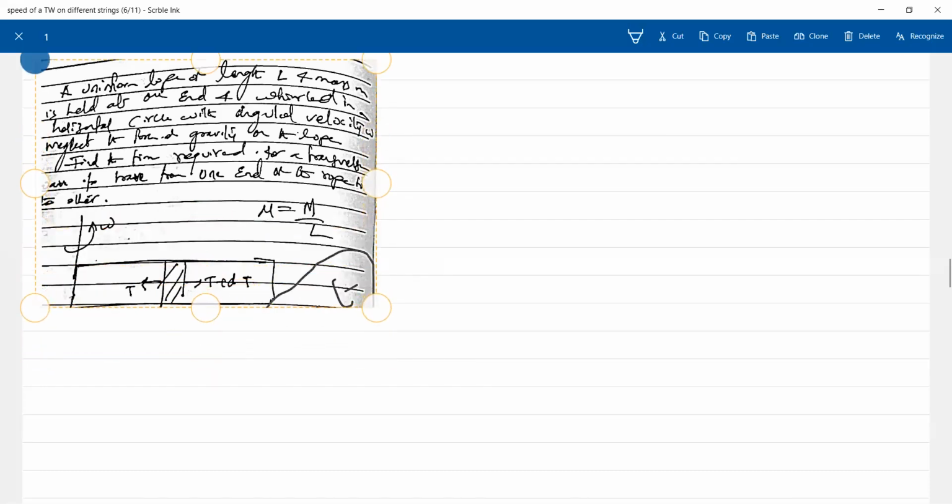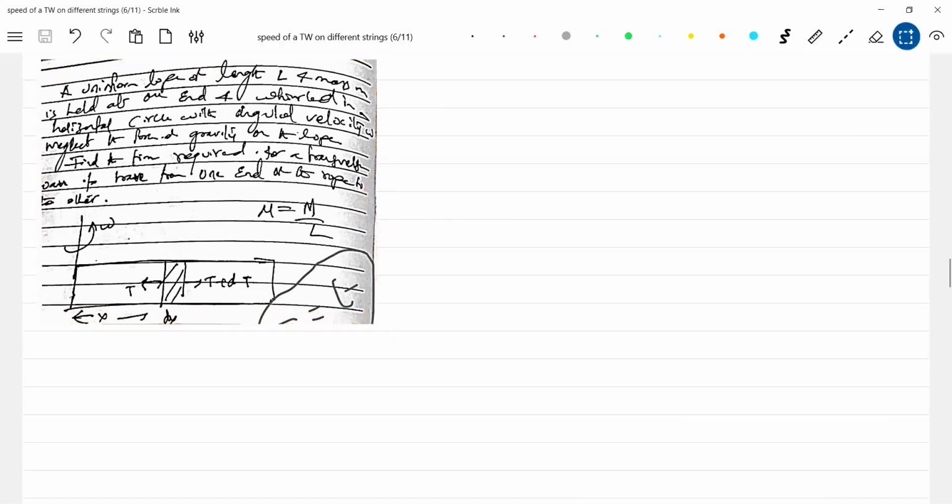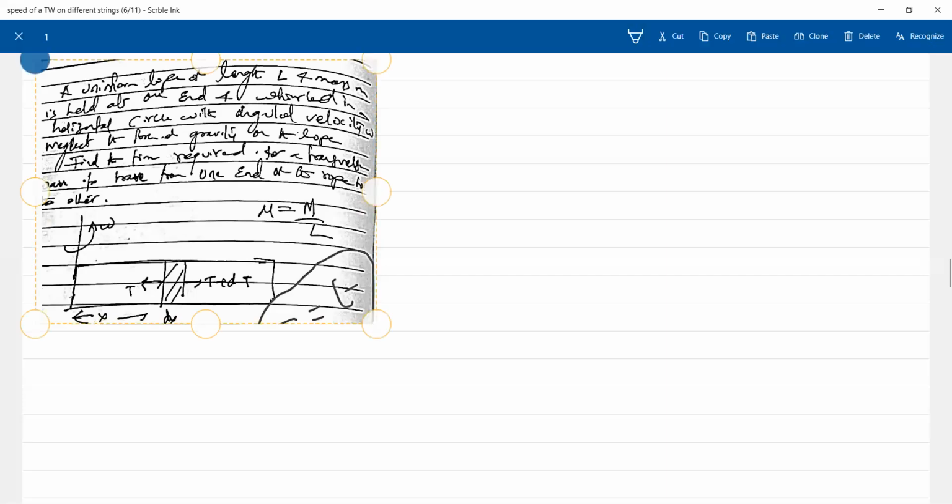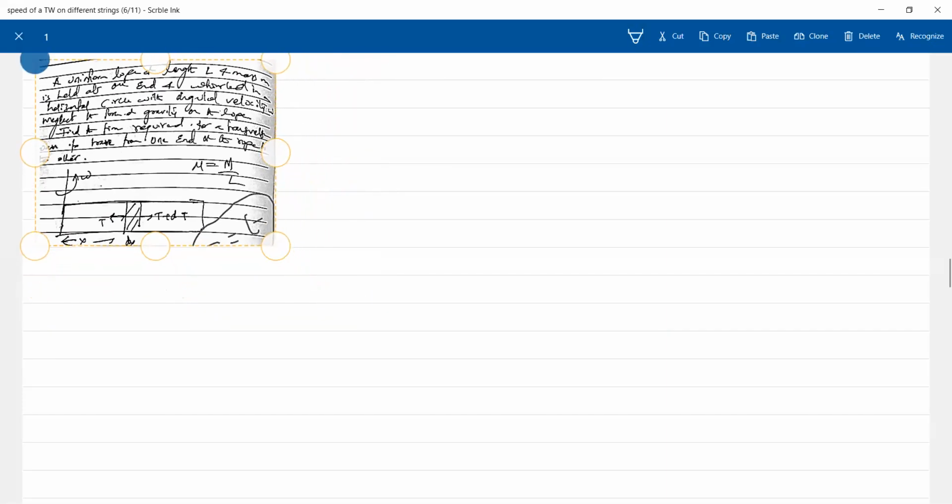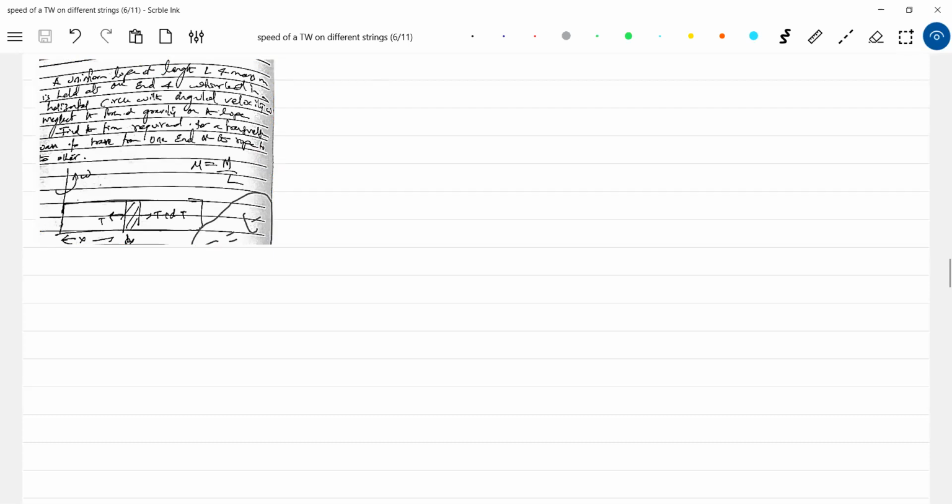Yeah, this is some diagram. I will read it. A uniform rope of length L and mass m is held at one end and whirled in a horizontal circle with angular velocity omega.